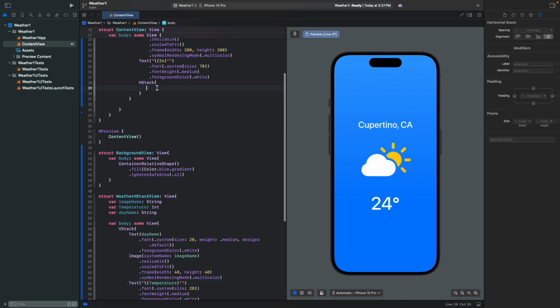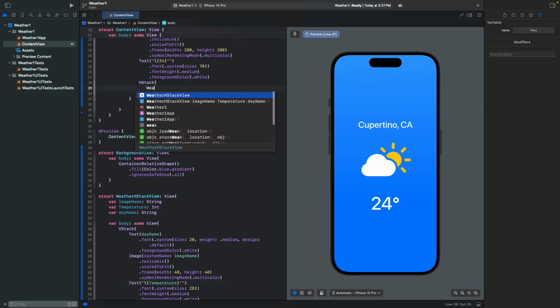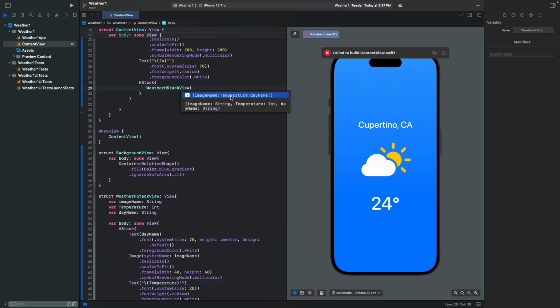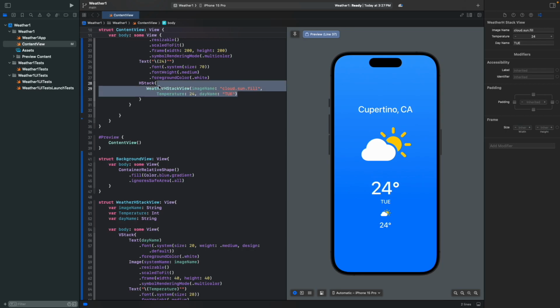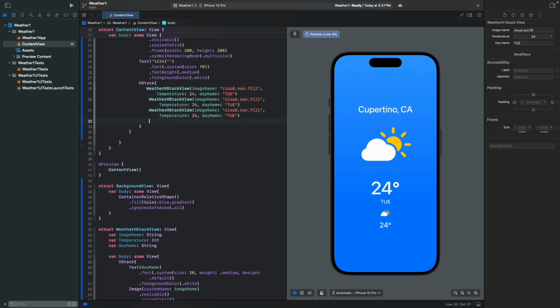Now we can just write WeatherHStackView, and we have the entire selection here. So we're gonna write cloud.sun.fill, temperature of 24, dayName of Tuesday. And we can just copy and paste this 5 times.